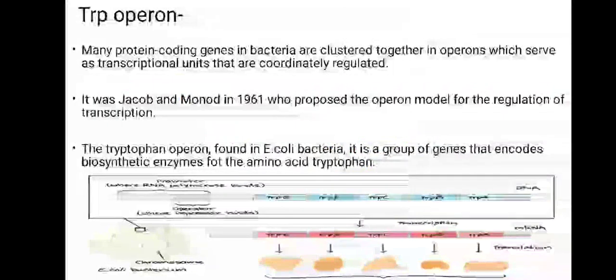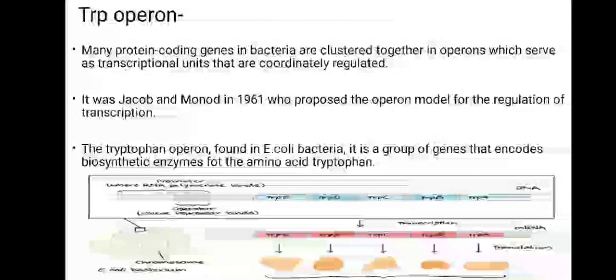Now the trp operon is an operon which has a group of genes that are transcribed and code for the components for the production of tryptophan. The trp operon is present in many bacteria, but it was first characterized in E. coli. Many protein coding genes in bacteria are clustered together in operons, which serve as transcriptional units that are coordinately regulated. The trp operon was first discovered in 1961 by Jacob and Monod, who proposed the operon model for the regulation of transcription.